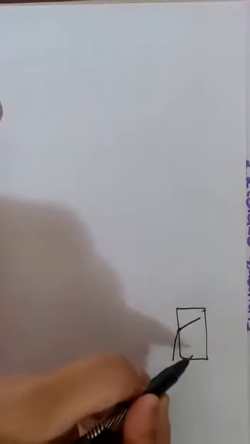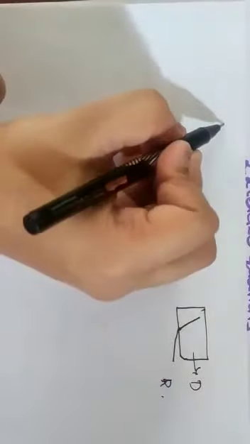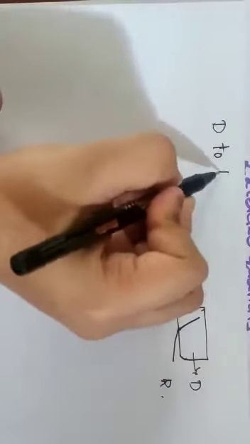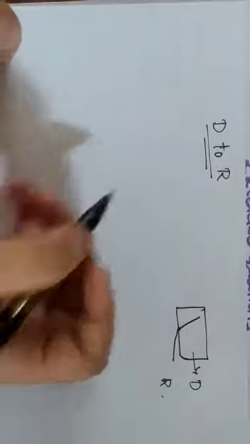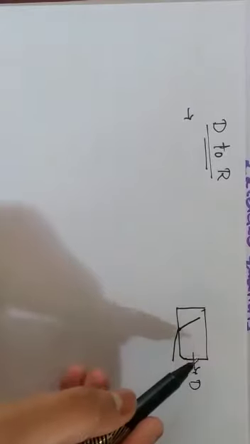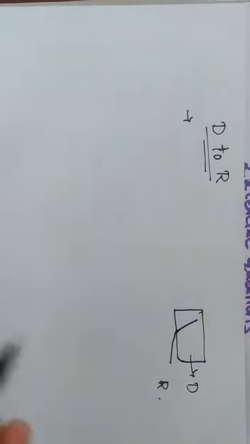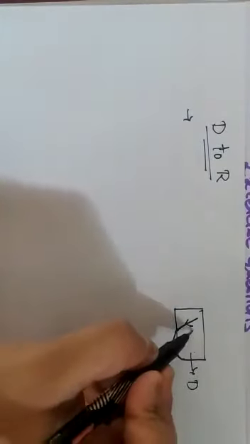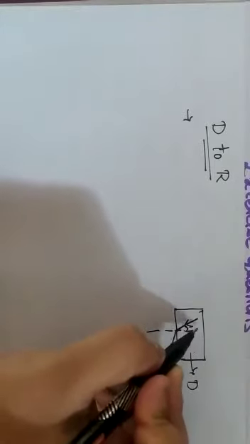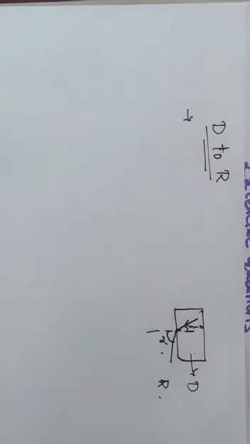Secondly, I have considered light traveling from the denser medium to the rarer medium. First I considered rarer to denser. Now I have considered light traveling from the denser medium to the rarer medium. What is happening? This is the denser medium, the glass. Light has been going out from the glass into the rarer medium. This is the incident ray, and let me draw the normal here. This is the angle of incidence i, and this is the angle of refraction, that is r.